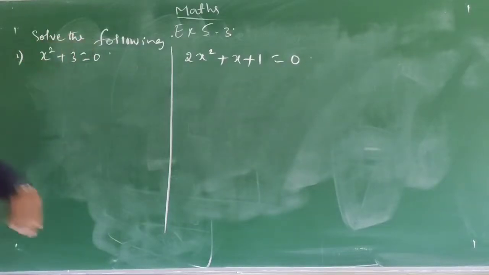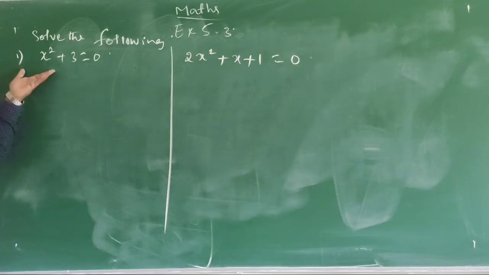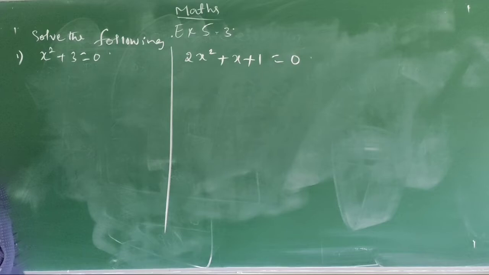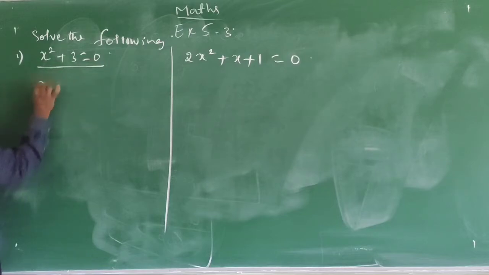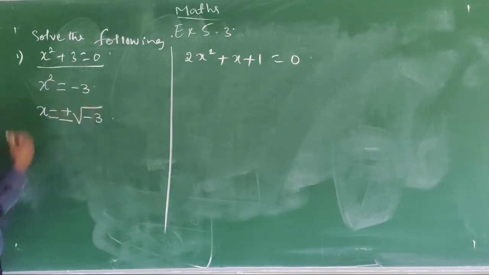We'll move on to the next exercise 5.3. Come to the first problem. Solve x square plus 3 equals 0. This is a form of pure quadratic equation. Otherwise, by using the formula also we can solve the problem. Now directly I will solve: x square plus 3 is equal to 0, x square is equal to minus 3. So now x is equal to plus or minus square root of minus 3.